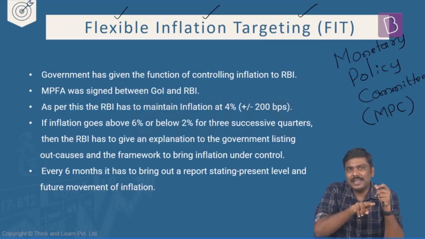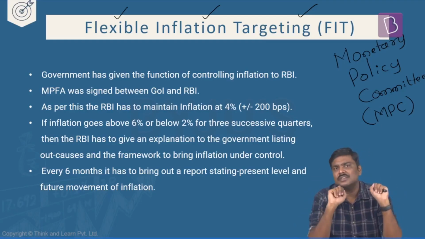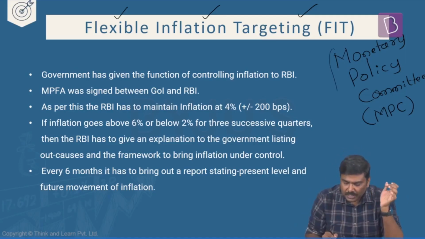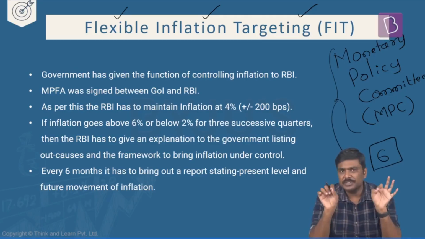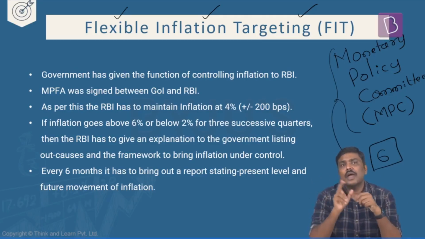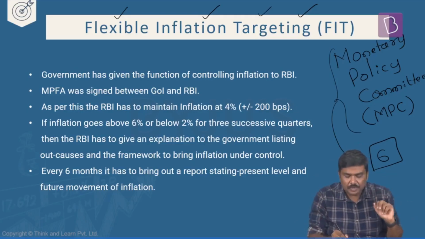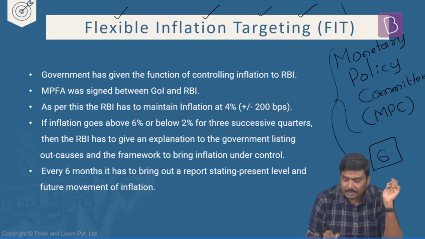Now, some of you will get confused. Sir, you're saying RBI, but you're using another term, Monetary Policy Committee. What is the basic difference here? The basic difference is, in case of monetary policy, the total number of members here are 6. Is it okay? The composition of Monetary Policy Committee is 6. And we have established Monetary Policy Committee, and we have also introduced the concept of flexible inflation targeting by amending the RBI Act.